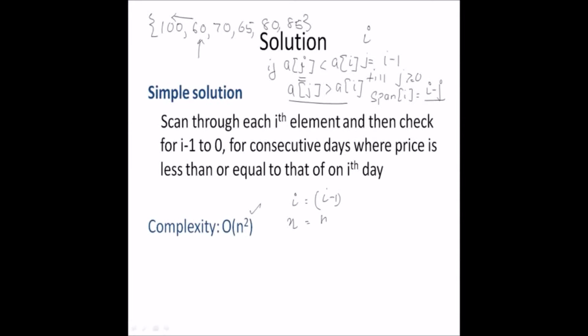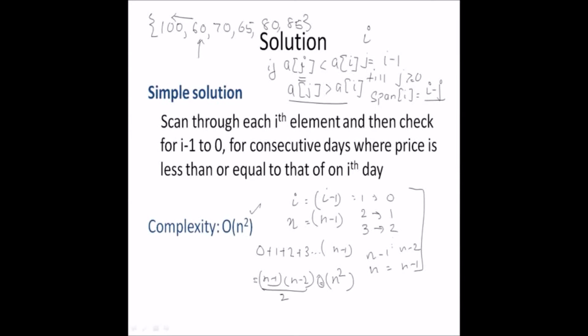So 1, 0, 2, 1, 3, 2, and for n minus 1, n minus 2, and for n it will be n minus 1. So these will be the scans. So it will be the sum of 0 plus 1 plus 2 plus 3 up to n minus 1. This is nothing but n minus 1 multiplied by n minus 2 divided by 2. That is nothing but O of n square. Hence the complexity of this particular solution is O of n square.